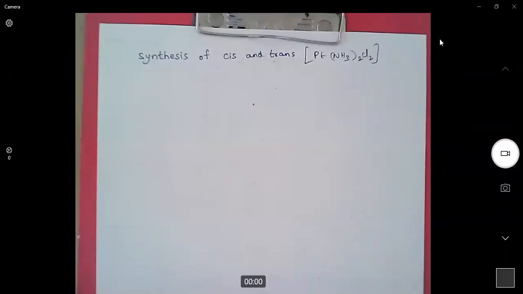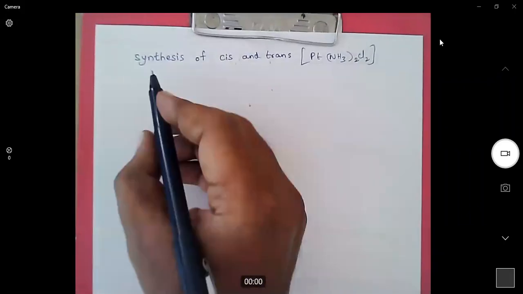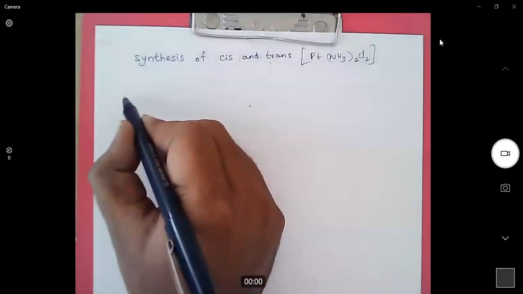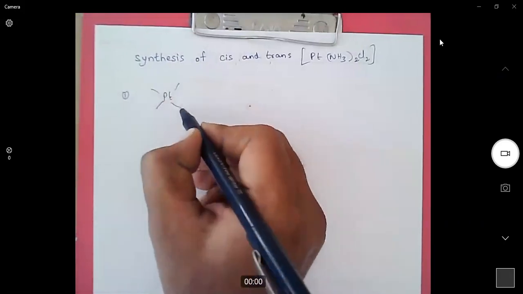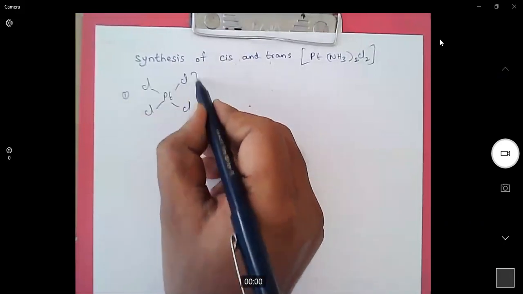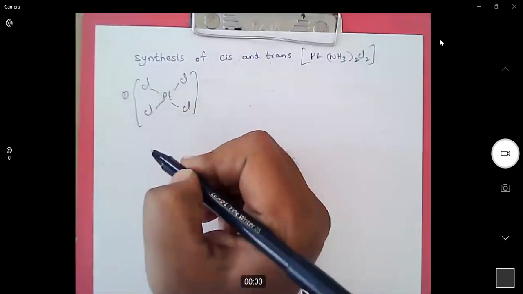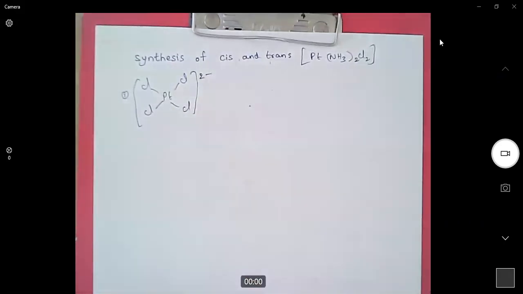We will look at the synthesis of cis and trans complexes exclusively using trans effect. To synthesize these complexes, we have two possibilities. We can start with tetrachloroplatinate 2 complex, or we can start with tetraammine platinum 2 complex. We will look at one by one.